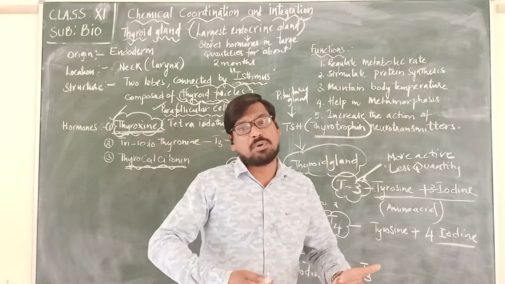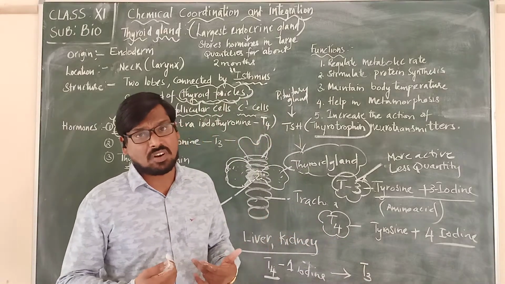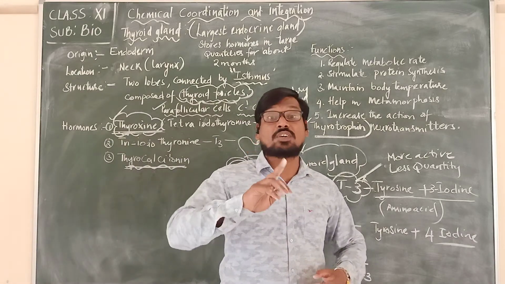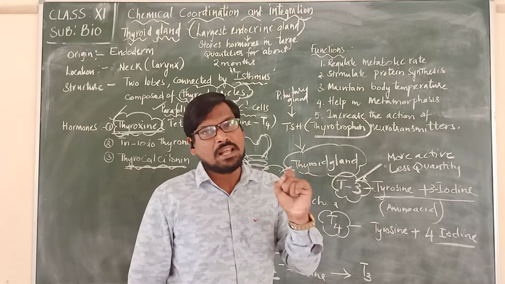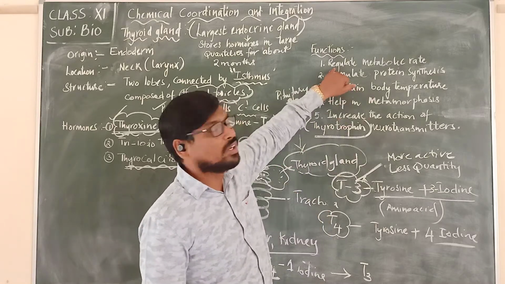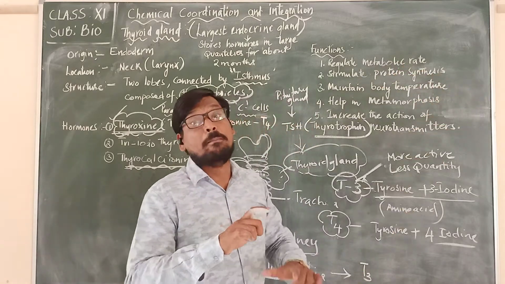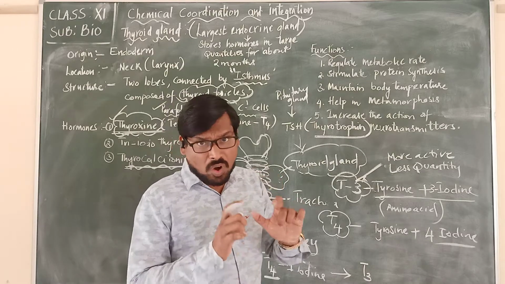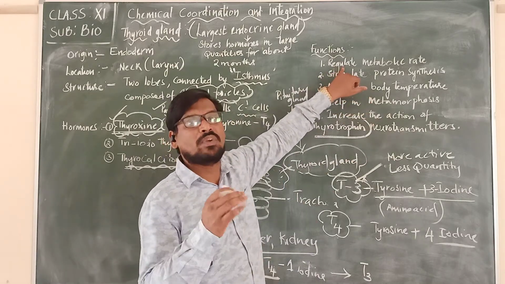You know the metabolism that occurs in our body. The sum total of all the chemical reactions that take place in our body is called metabolism. This metabolic rate we also call BMR, basal metabolic rate. So it regulates the metabolic rate. Thyroxine is involved in metabolism, that's the simple statement we can remember. It helps normal metabolism to take place inside the cell.